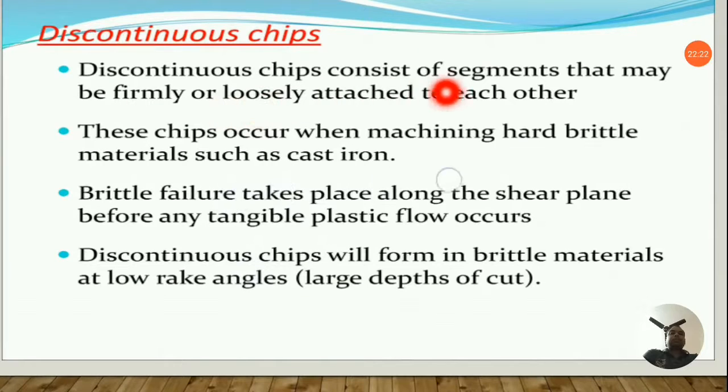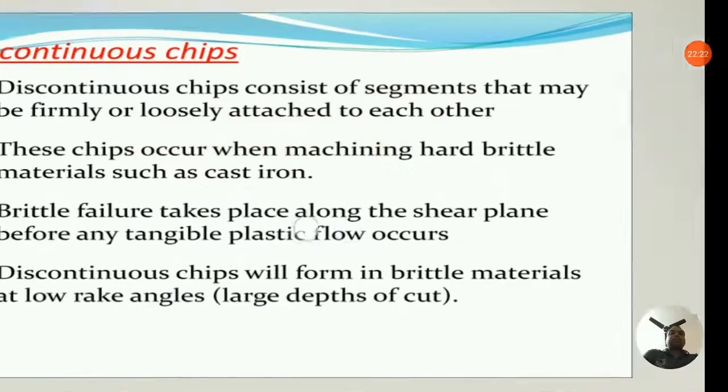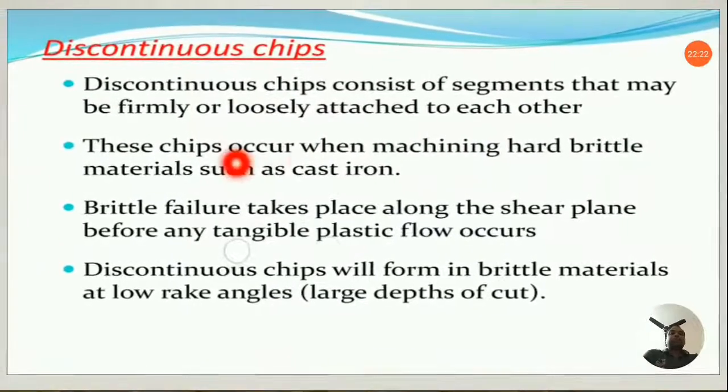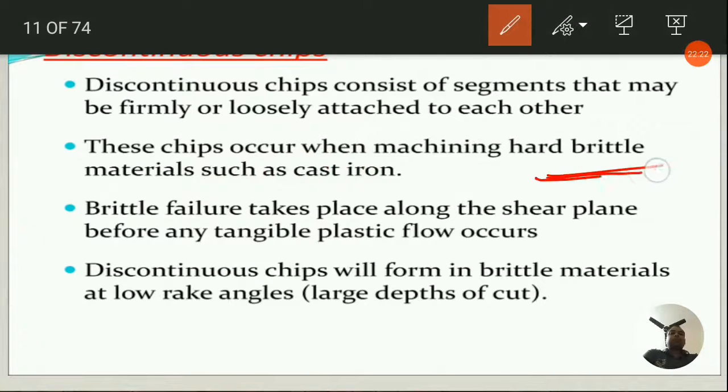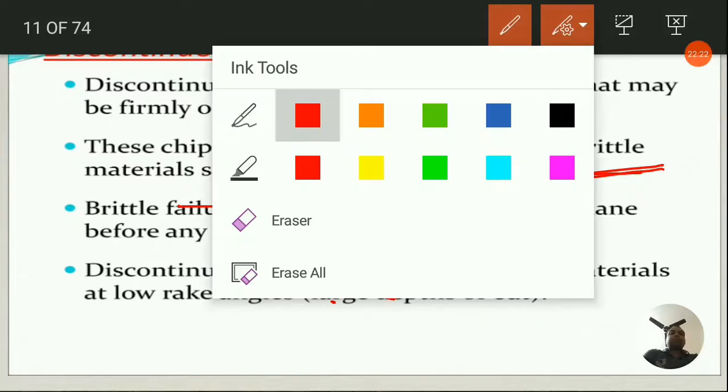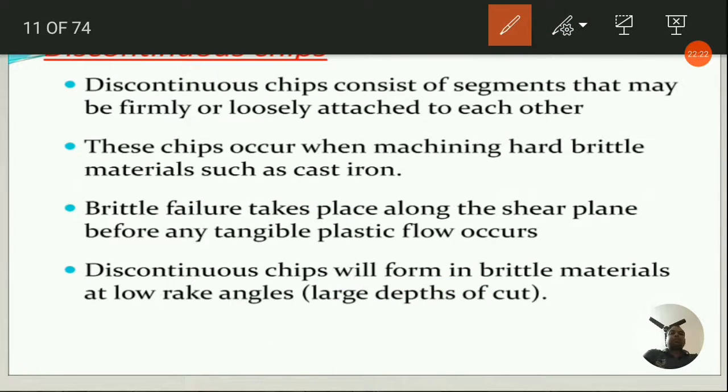So discontinuous chip consists of segments that may be firmly or loosely attached to each other, okay. These chips occur when machining hard brittle materials such as cast iron. So this is very important. Brittle materials produce the discontinuous chip. Now brittle failure takes place along the shear plane before any tangible plastic flow occurs, and discontinuous chips form in brittle materials at low rake angles. So this is also very important.